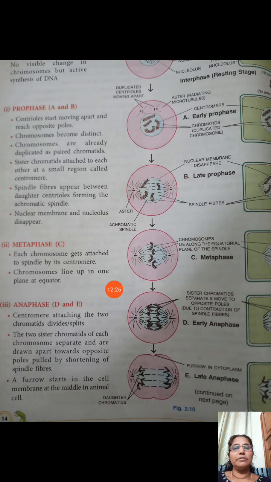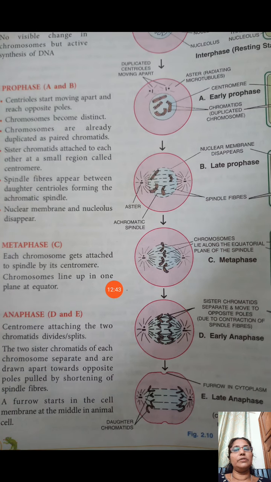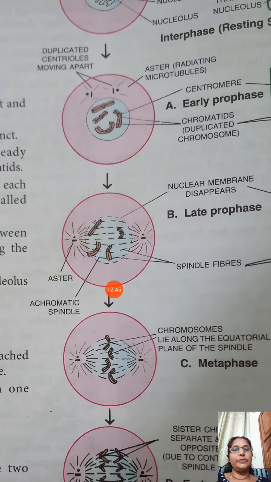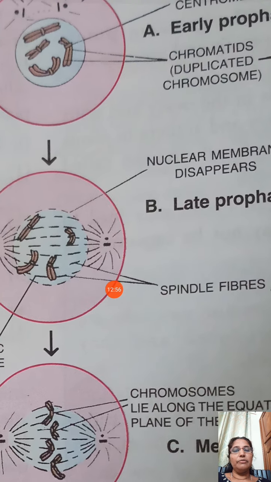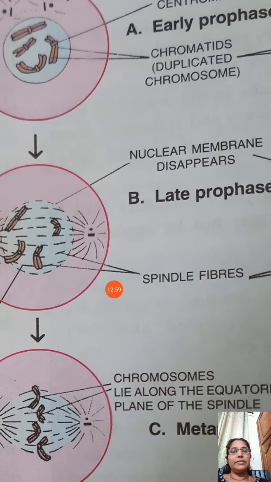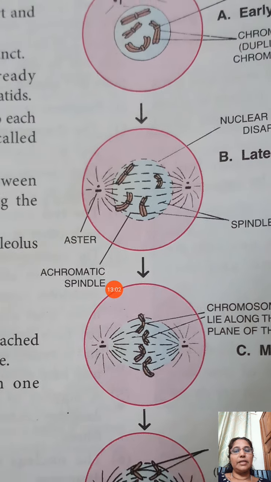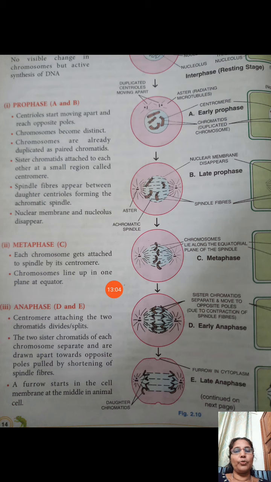Sometimes there may be a question: write the characteristics of prophase. That is one of the questions that may be asked in the board examination. In prophase, the first stage is the duplicated centrioles starting to move to the opposite poles. Then again the duplicated chromosomes we can see. Then another important feature is the nuclear membrane starting to disappear. These are the important stages of prophase.